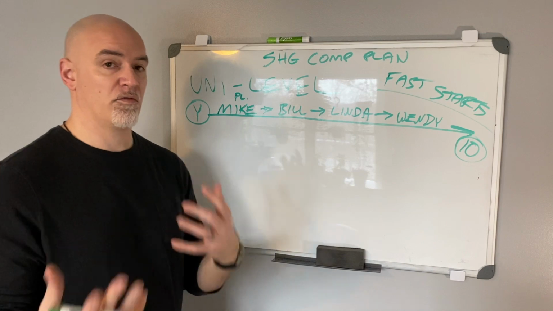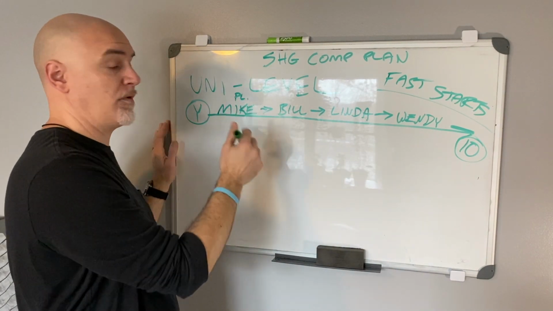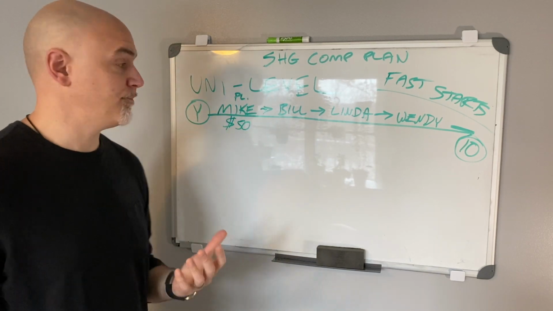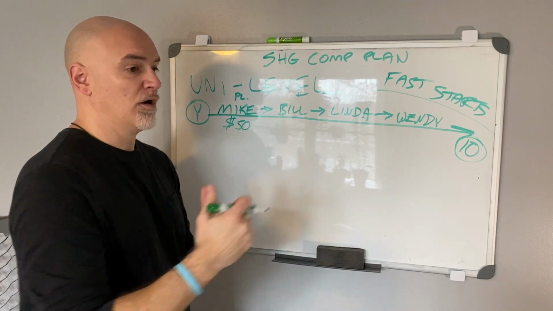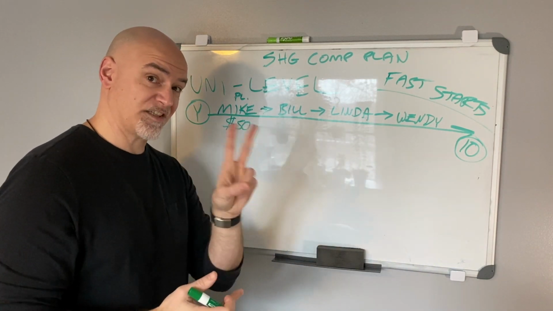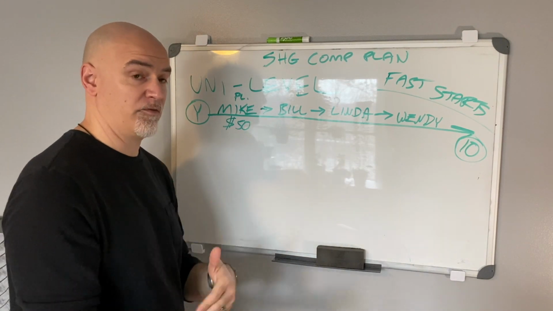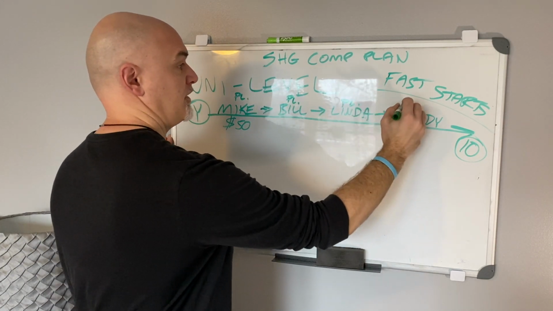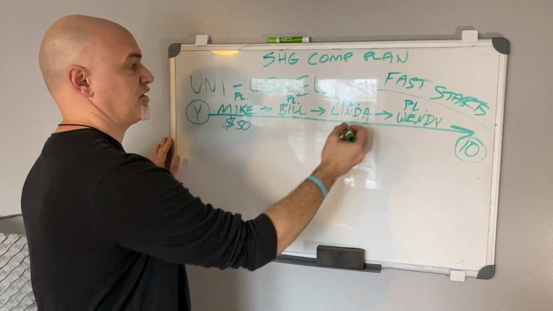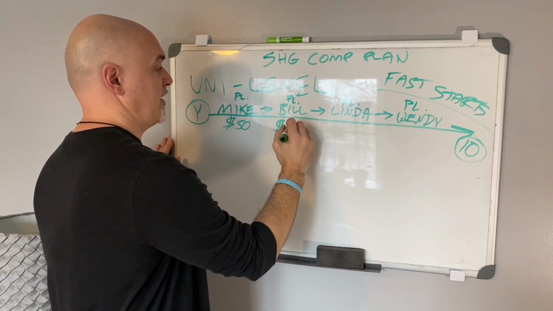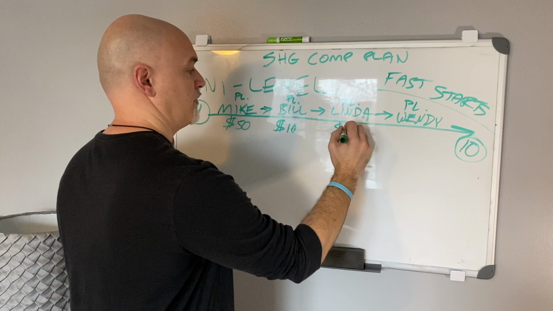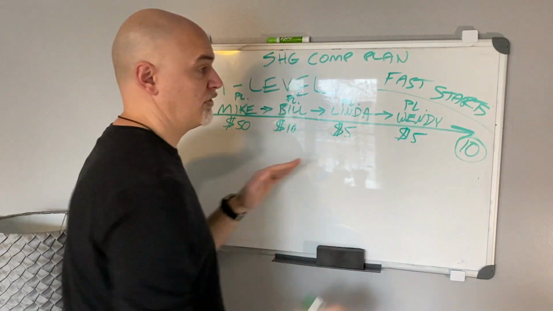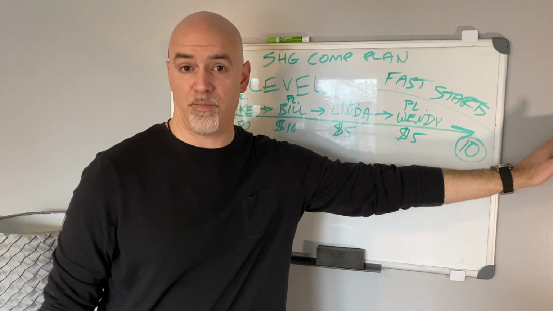How this is gonna work, if you remember personal referrals, you sponsor Mike, Mike's a platinum, you're gonna get a $50 commission. Simple and easy to understand, right? Now, once you go one person out, in other words, known as your second level in your Unilevel, and you sponsor Bill, and hypothetically, all of these people are platinums, okay? Easy math, all of these people are platinums. So Bill's a platinum, Linda's a platinum, Wendy's a platinum. You're gonna get $10 for Bill, $5 for Linda, $5 for Wendy, and this is gonna go out $5 each all the way out until you get to 10 people, okay?